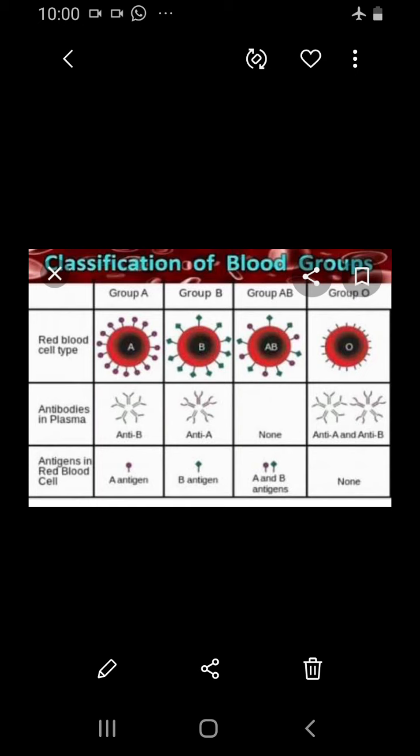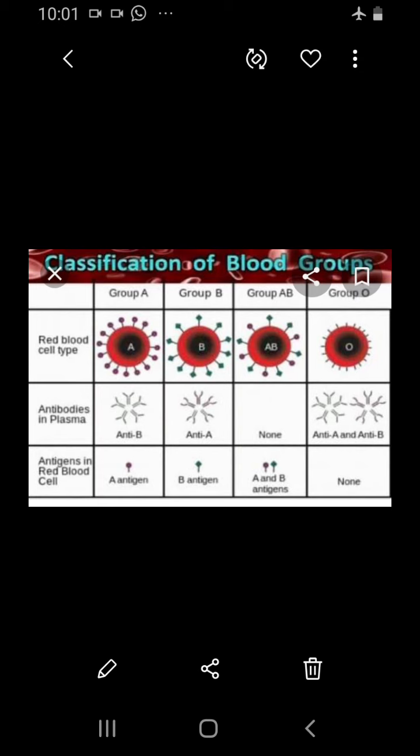The concept of blood grouping was developed by Karl Landsteiner. He classified blood into A, B, AB and O groups, and it was recognized by other scientists in the year 1902. Human blood contains certain specific substances called antigens. So antigens and antibodies are commonly present in our blood. Antigens are found on the membrane surface of the RBCs, whereas antibodies are present in the blood plasma.